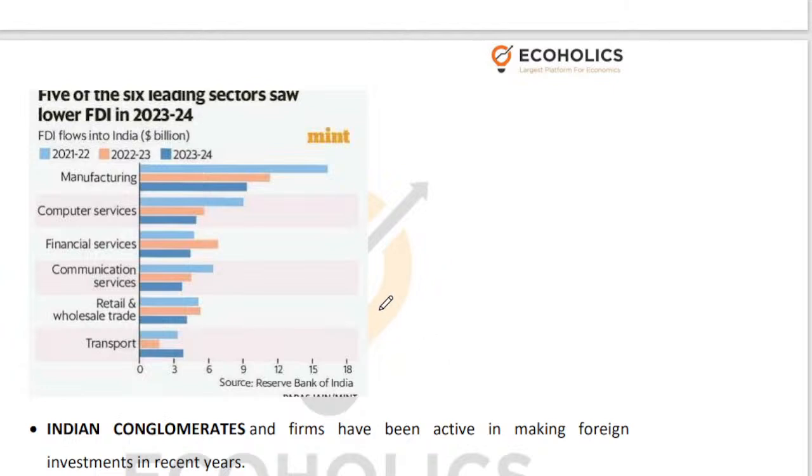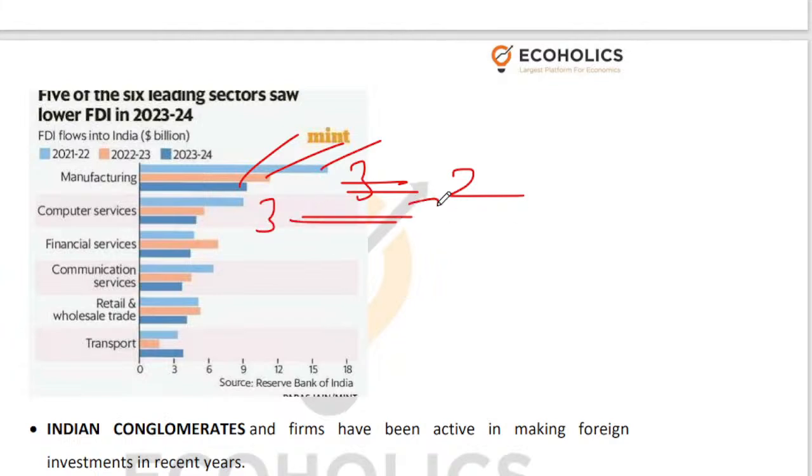Apart from that, which sectors in India are doing well in terms of attracting FDI, and what's happening in recent years? If you look at manufacturing's performance, we have 2 consecutive years of decline of FDI inflows into manufacturing. This is 21-22, this is 22-23, and this is 23-24. Similarly, in computer services, we again have 2 consecutive years of decline from 21-22 to 23-24.